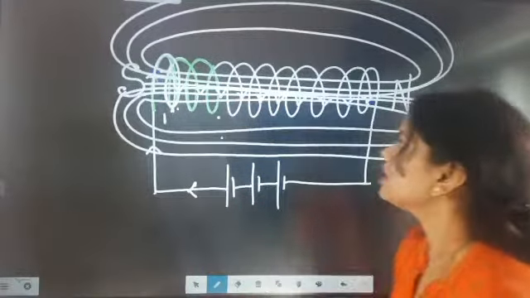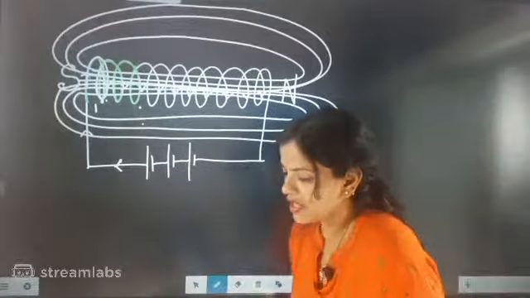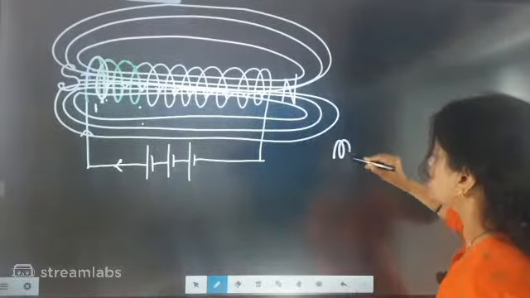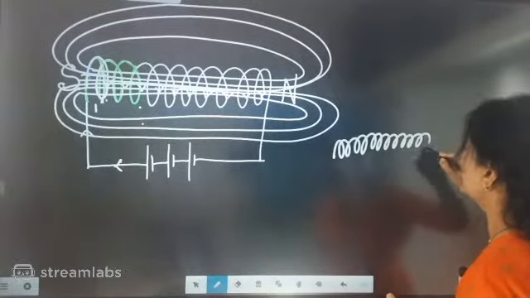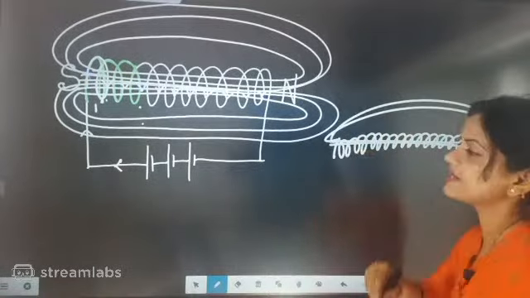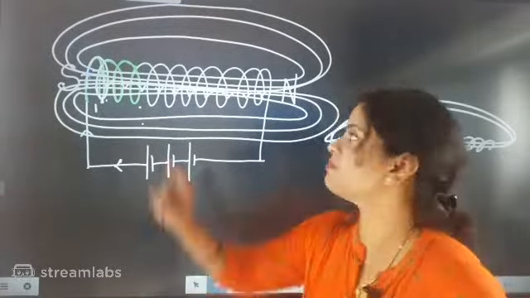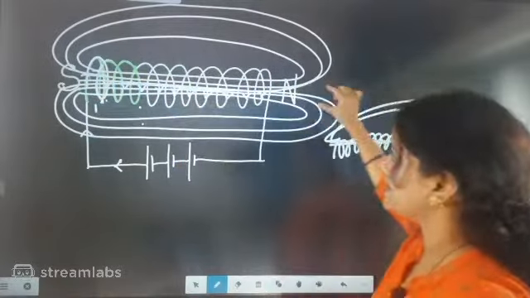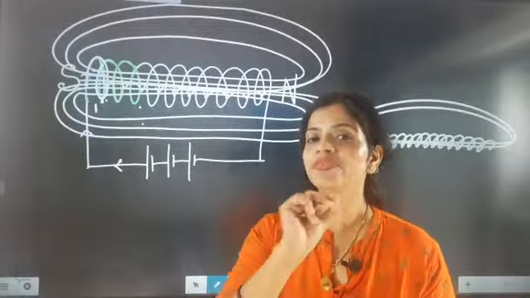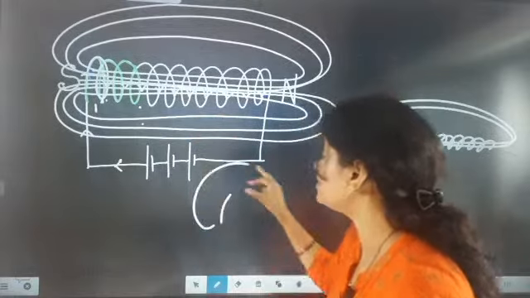How can you change it? By changing the number of turns. So the magnetic field is directly proportional to the number of turns. If more turns are there, the magnetic field around it is stronger. But is the strength of the magnetic field maximum around or inside? So here the answer is, yesterday when we were doing the loop, we learned that the magnetic field strength will be maximum in the center.